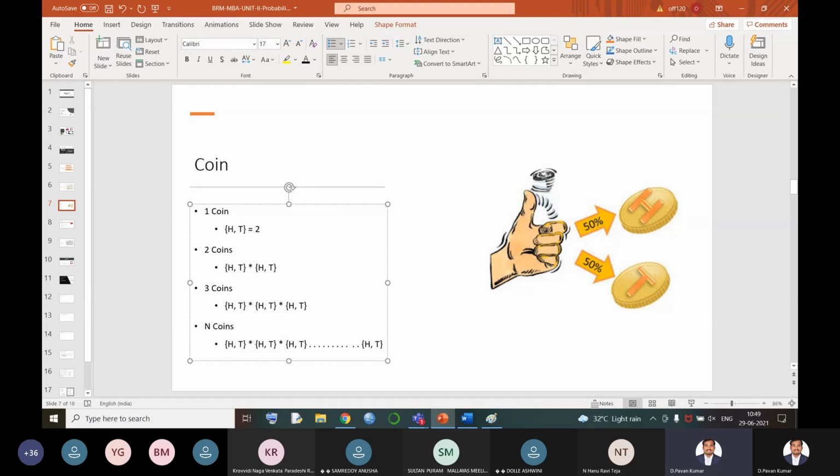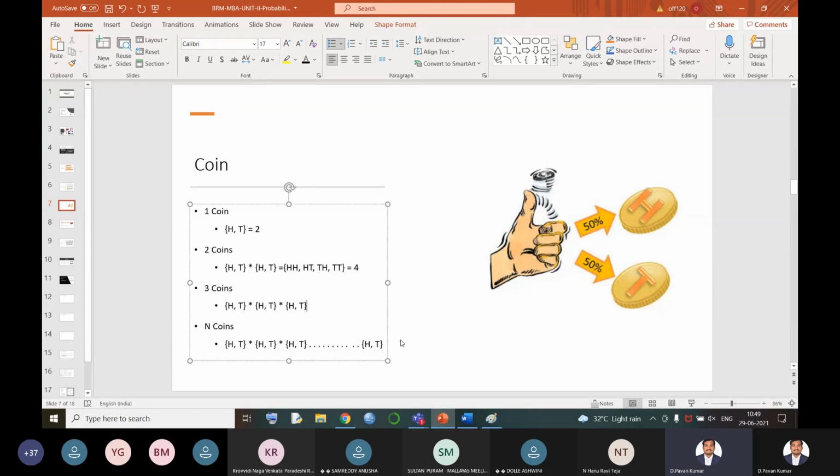And when two coins are tossed, what is the outcome that we get here? Two coins have two heads and two tails. Now, what are the combinations of outcomes that we may get? We may get both heads at a time, or first coin head and second coin tail, or it can be reversed, first coin tail and second coin head, and the last one is both tails. So how many outcomes do we have here? We have 4 outcomes. That means when two coins are tossed, we have 4 outcomes.